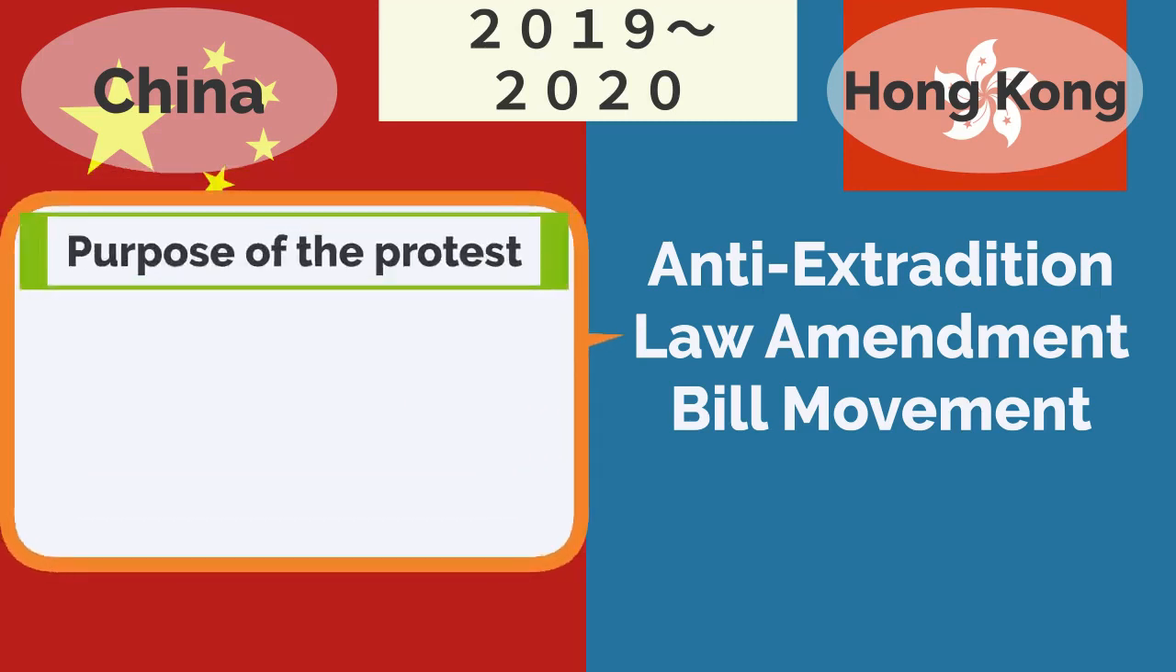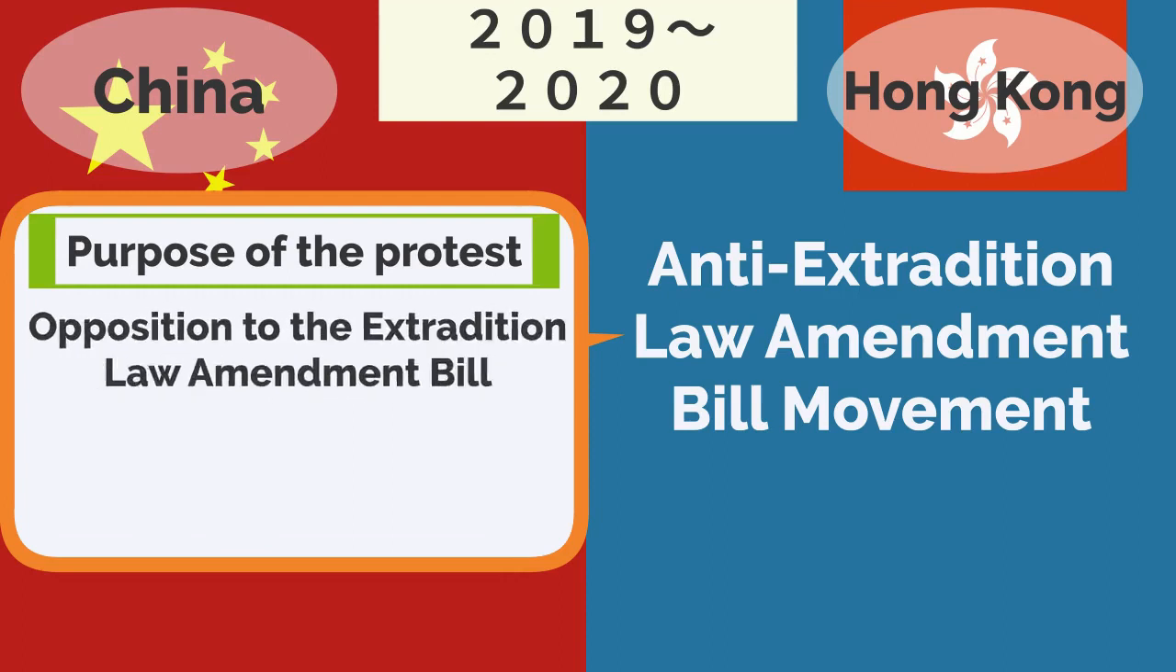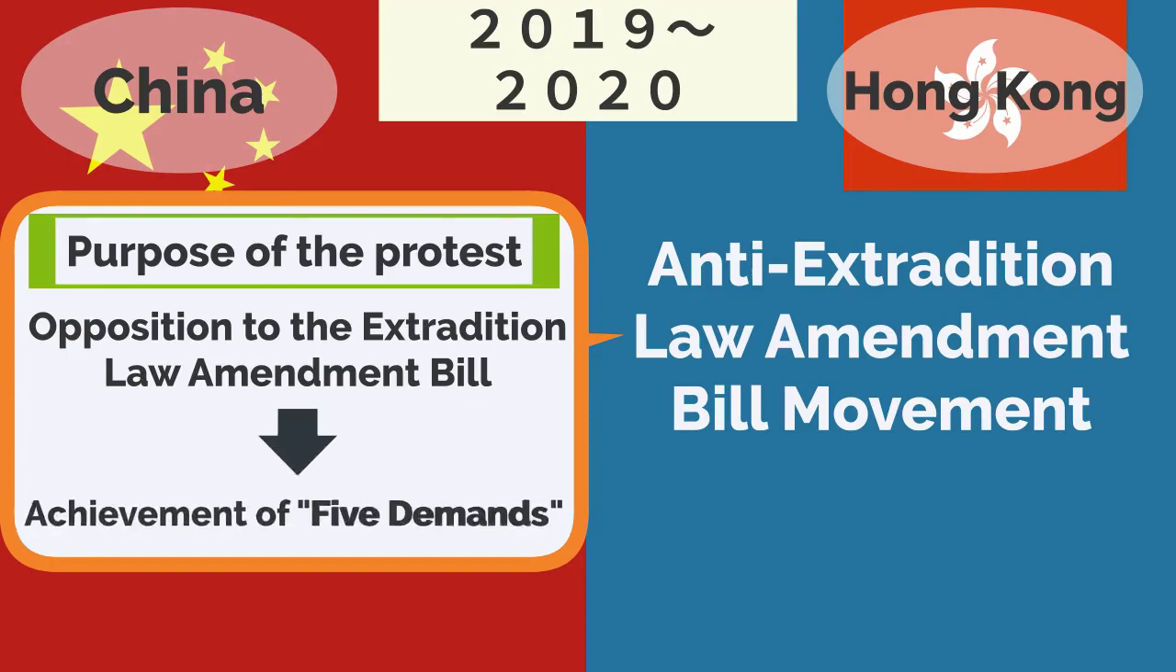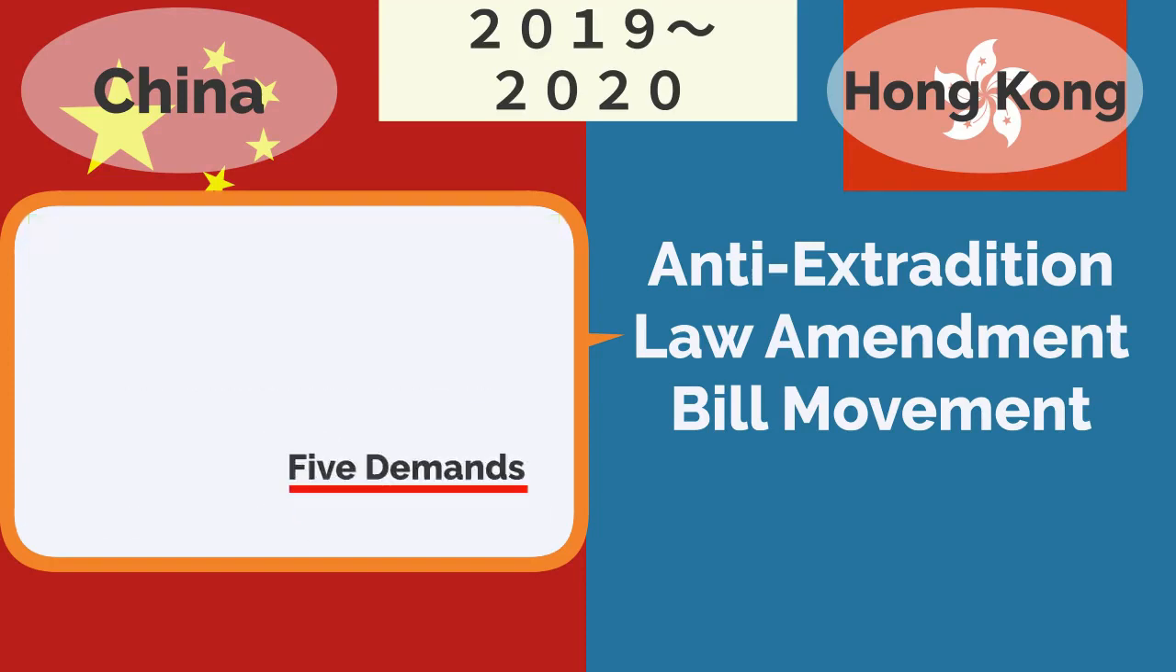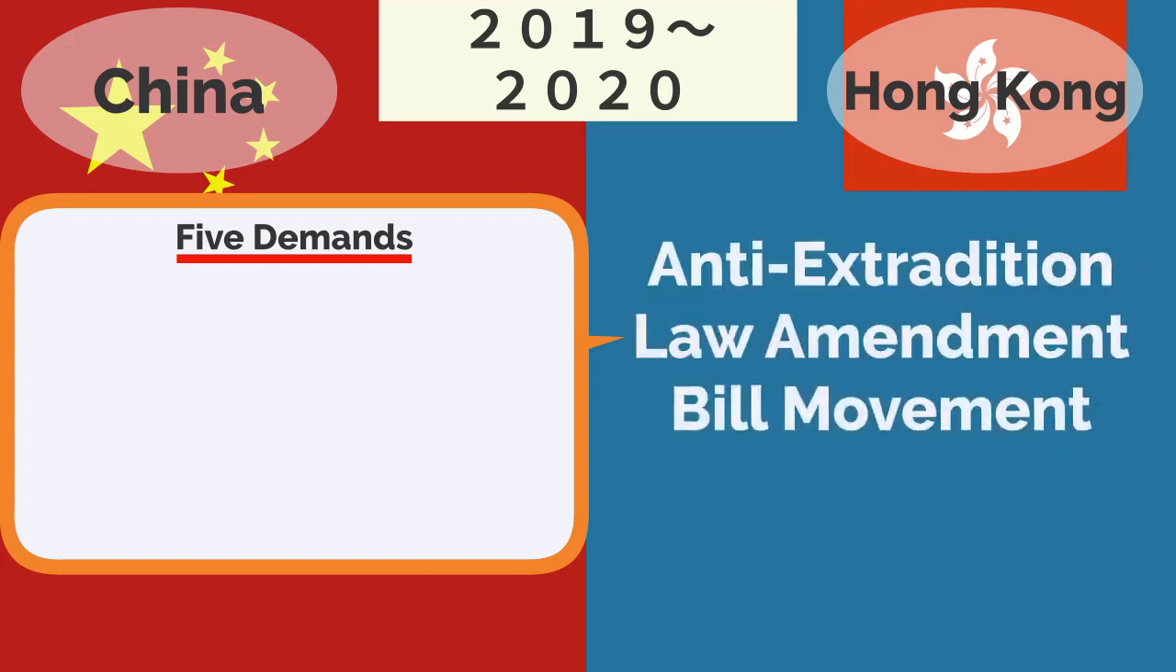Originally, the protest activity was aimed at opposition to the revised bill for fugitive offenders, but from around June 2019, it became a protest activity aimed at achieving the 5 demands. What are the 5 demands?